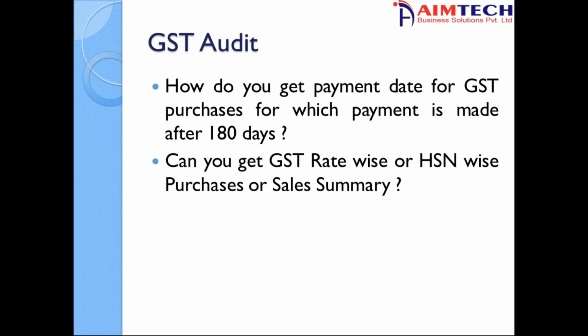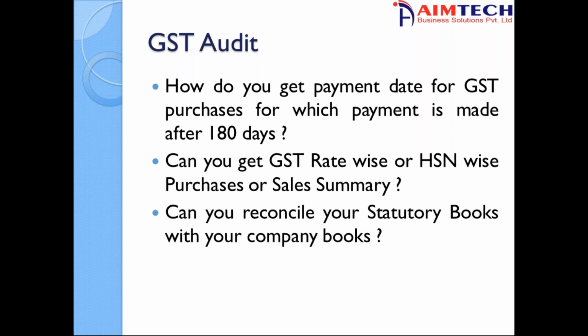How do you get the GST rate, HSN wise purchase and sales summary, and allow for making purchase and sales summary with the transaction? As we had mentioned in the agenda for the day, it is the tool at each transaction level. What was the final accounting which was made? What was the HSN code which was selected? According to that, you can analyze and decide which transaction is entered right or wrong.